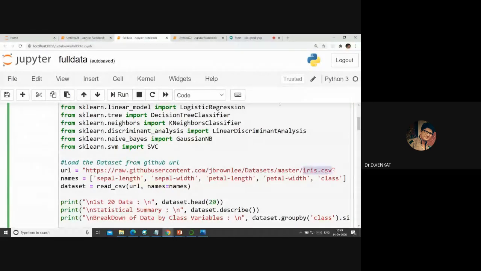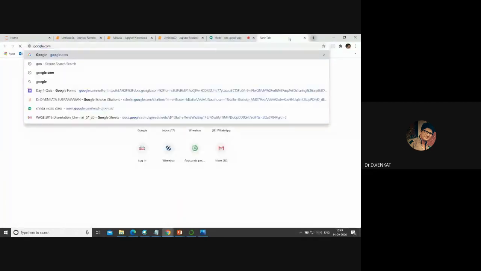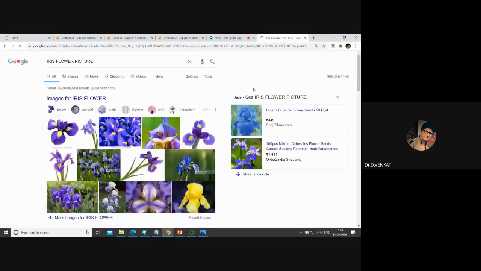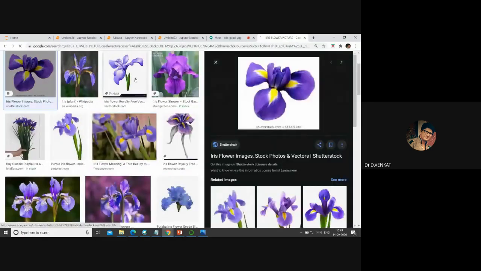Iris is a type of flower. If you see this iris flower picture, it has the sepal and petal. So there is a dataset about this iris flower, and the data for this particular flower is available in that dataset.